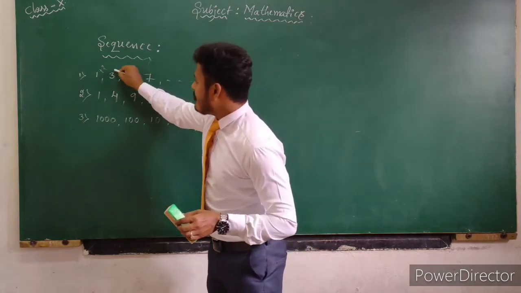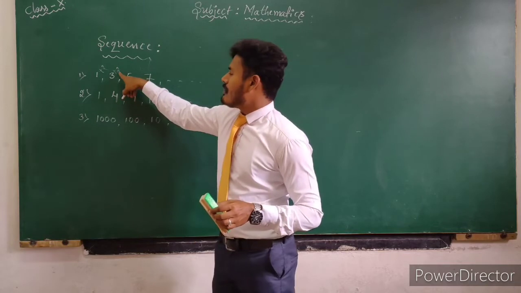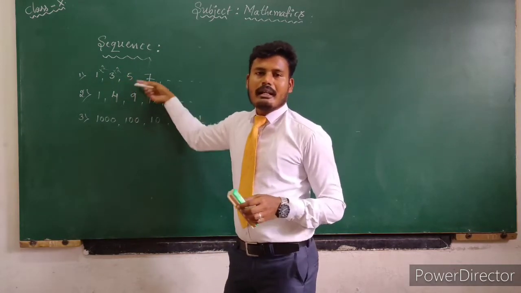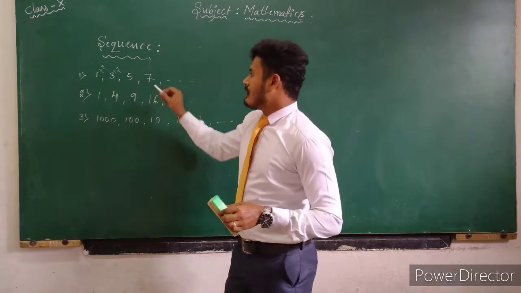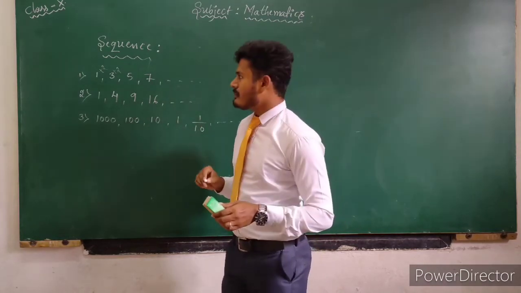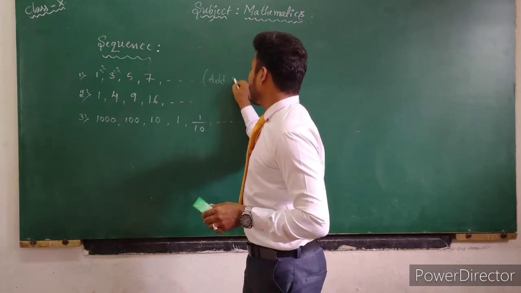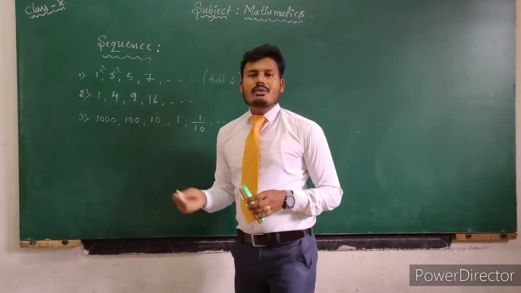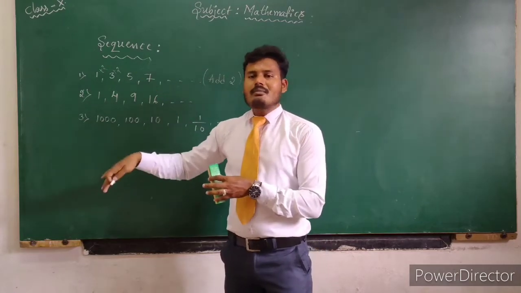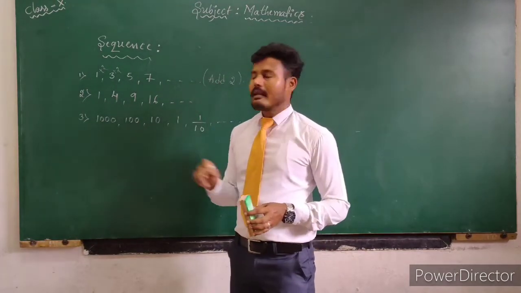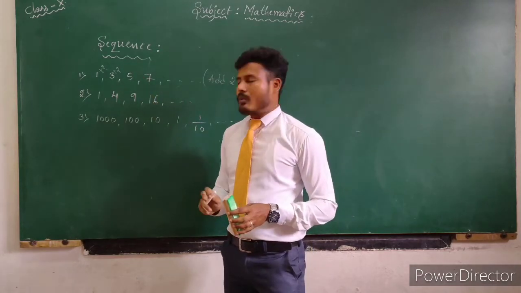Then if you add the same number 2 to the second term, you will get the third term, and as it is, we go through the sequence. So the basic rule is add 2 to the preceding term, you will get the succeeding term of the sequence. This is the rule in example number 1.